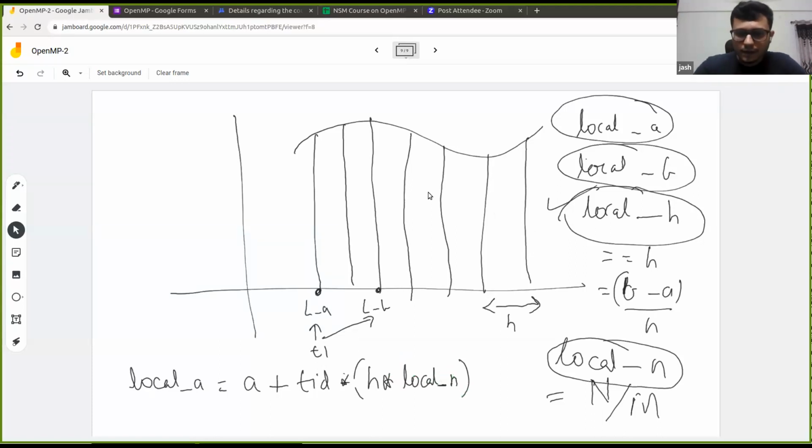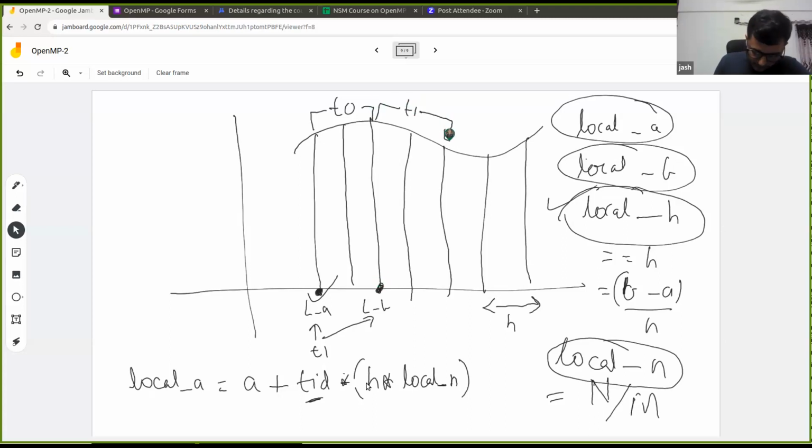Is this one correct? Okay, let us verify this. So we start with A. What will be the local A for thread 0? Thread 0 has these two trapeziums, right? So it will start from here, A plus TID. TID is 0 for this thread, so this entire thing will become 0. So this is correct, right? It will get this one as the local A. Now this will be the local A for thread 1.